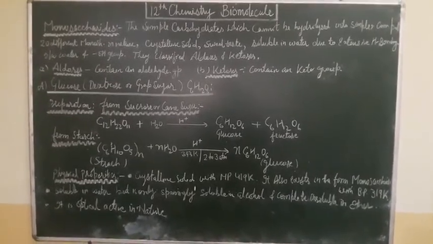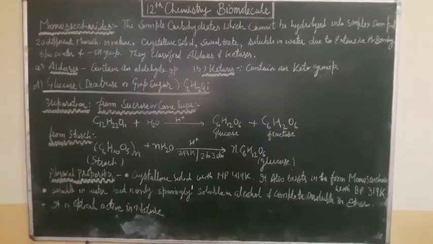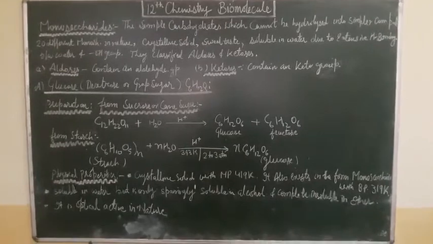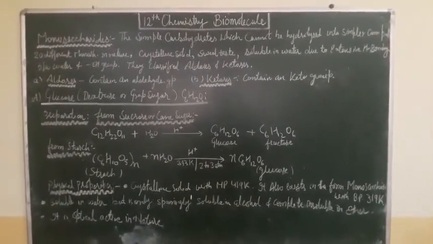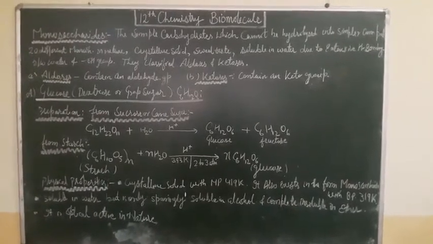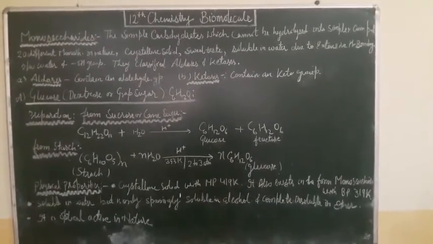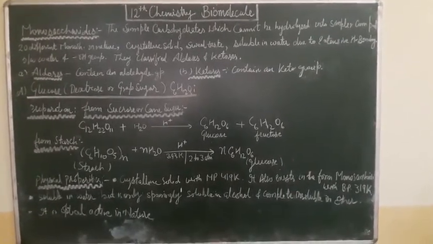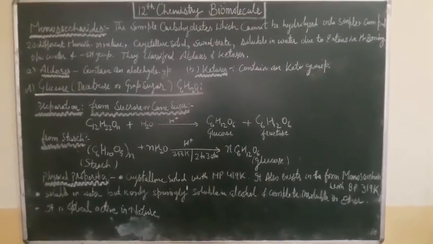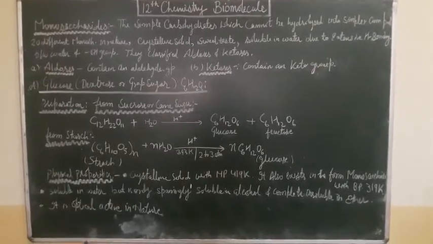So they are classified depending upon the aldehyde and ketone group. The first one is aldose and the second one is ketose. Aldose contains the aldehyde group, and ketose has the ketone group present. First we study the monosaccharide glucose, and second is fructose.